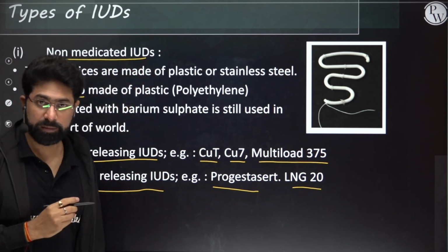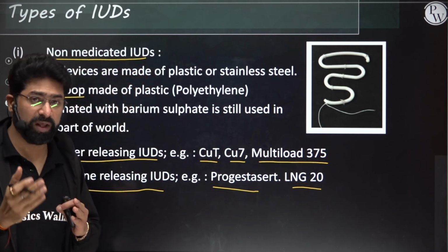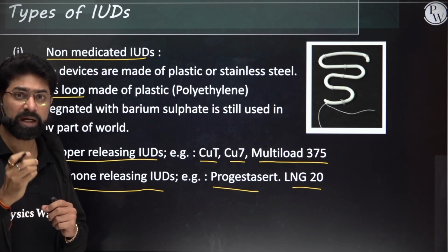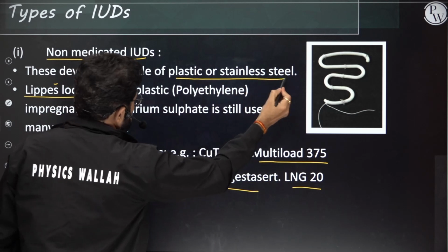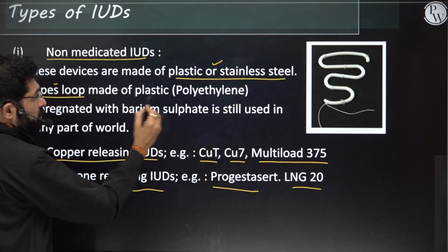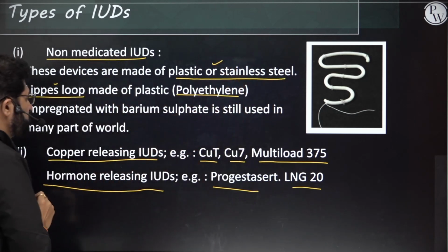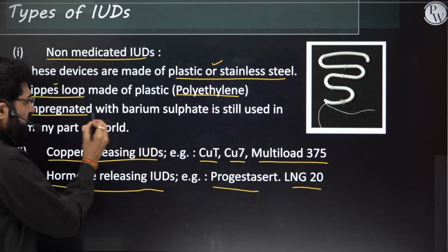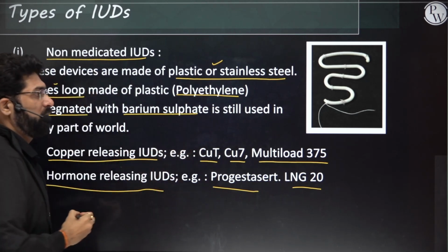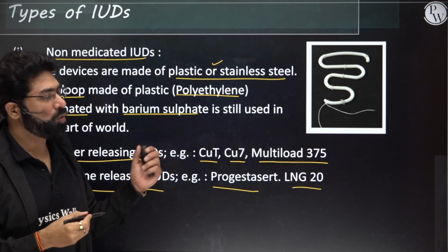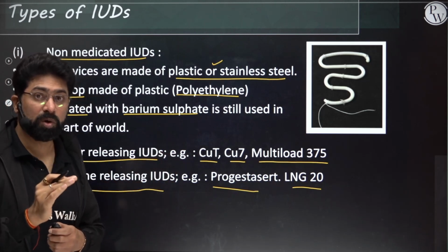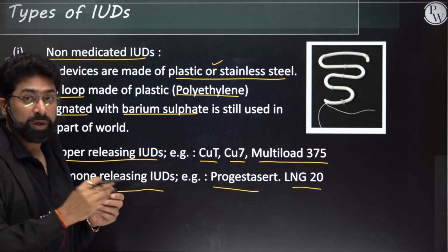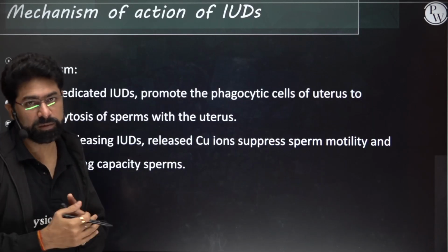This is very important. So Lippes loop is a very famous non-medicated IUD, which is made up of plastic or stainless steel, that is made up of polyethylene components, and they are impregnated with barium sulfate, and these are usually used in many parts of the world. But the mechanism of action of these types of IUD is a bit different, and let's see the mechanism now.